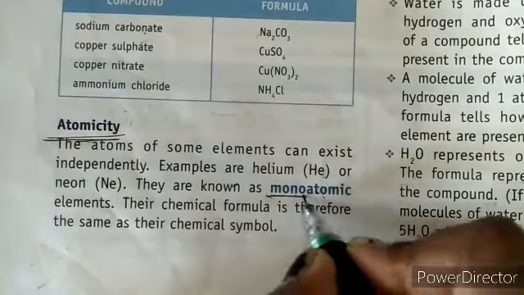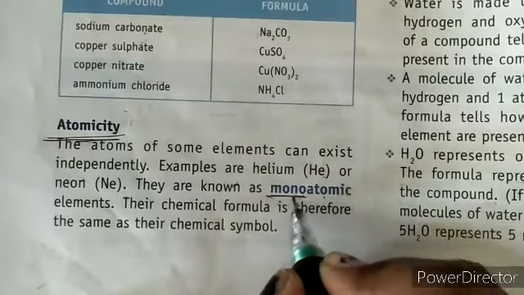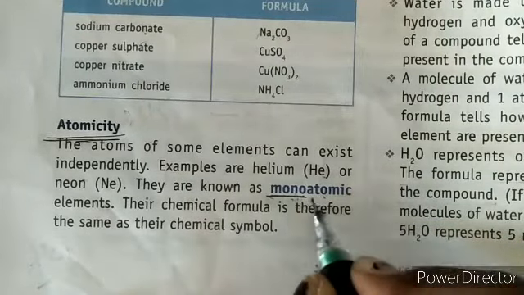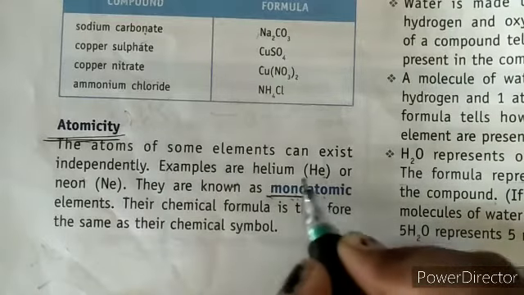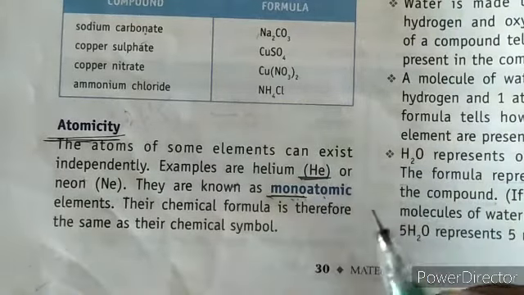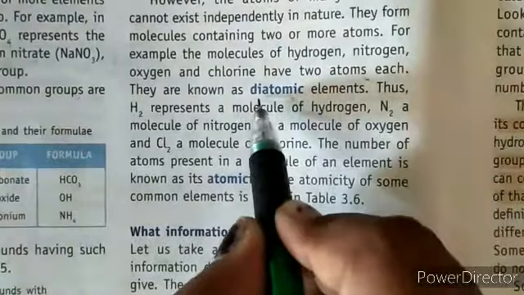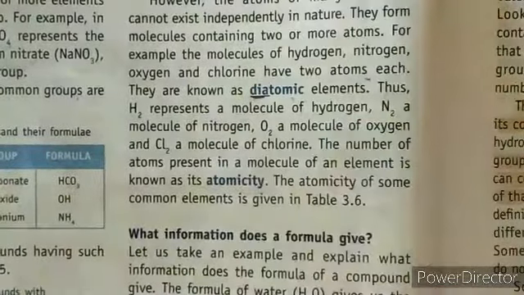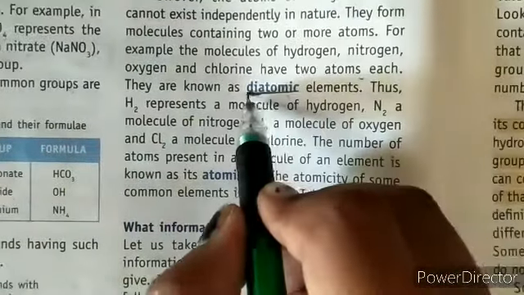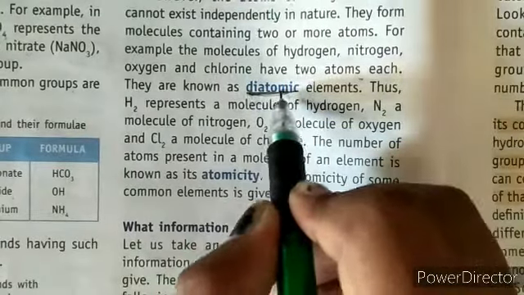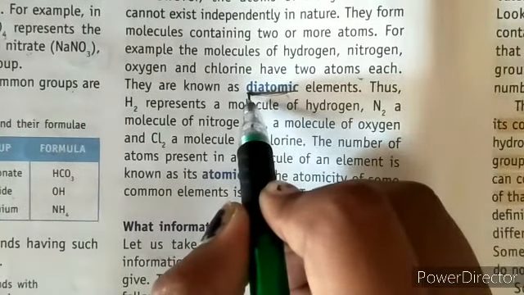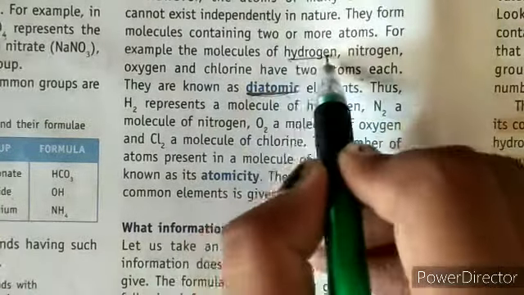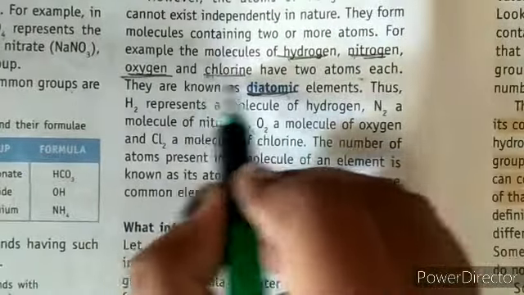Mono means one, so an element in which one atom is there is monoatomic. For example, helium. Next is diatomic. Di means two, so an element in which two atoms are there is diatomic in nature. For example, hydrogen, oxygen, chlorine.